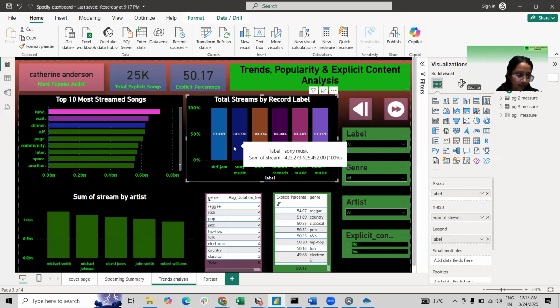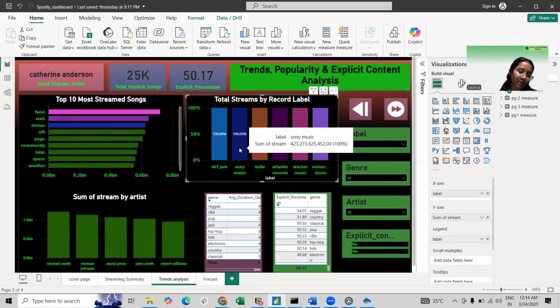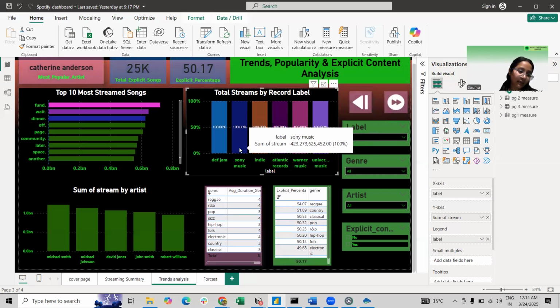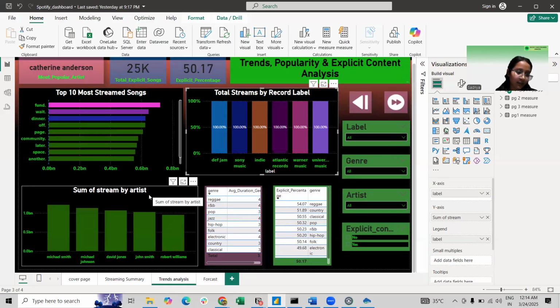Here we can see that Dave John Music, Indie, Atlantic Records, Warner Music, and Universal show 100% total stream, indicating that each label has a significant contribution to the total streaming numbers. This suggests that the dataset does not break down the total stream into percentages, but rather treats all the labels equally in the total contribution, as I have mentioned earlier.